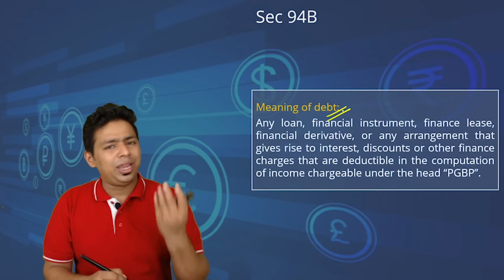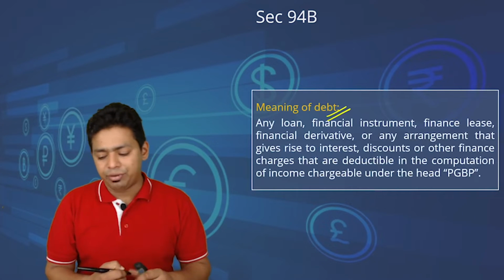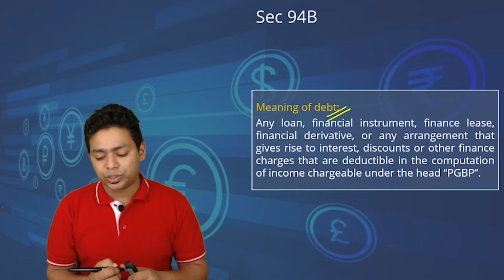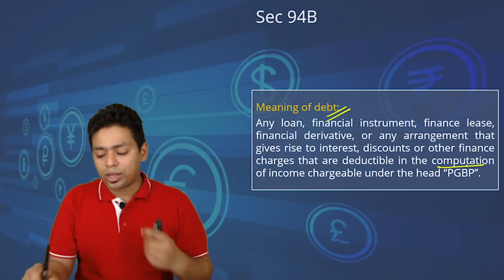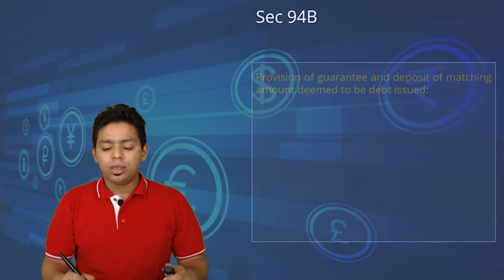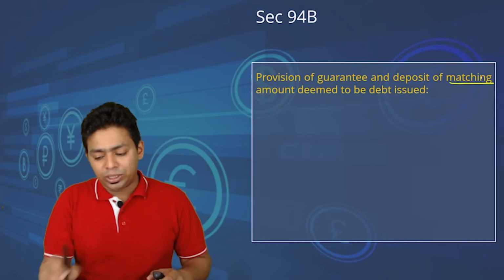Meaning of debt: any kind of loan, any loan, financial instrument, finance lease, financial derivatives or any arrangement that gives rise to interest, discount or other finance charges that are deductible while computing PGBP. It's not equity, it's anything other than equity. Provisions of guarantee and deposits of matching amount are deemed to be the debt issued.